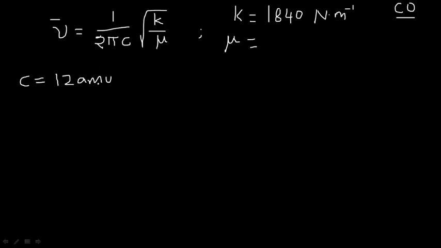Okay. So, 1 AMU is equal to 1.658 into 10 to the power of minus 27 kilogram.